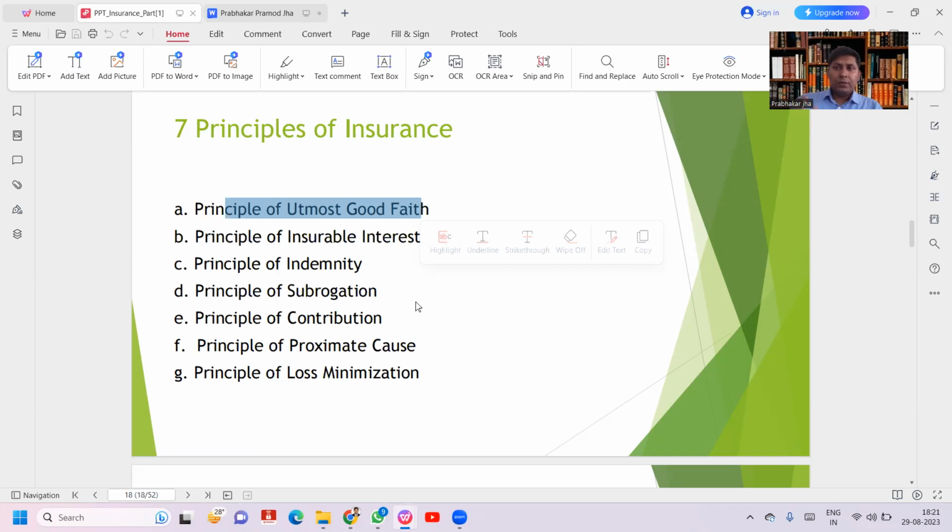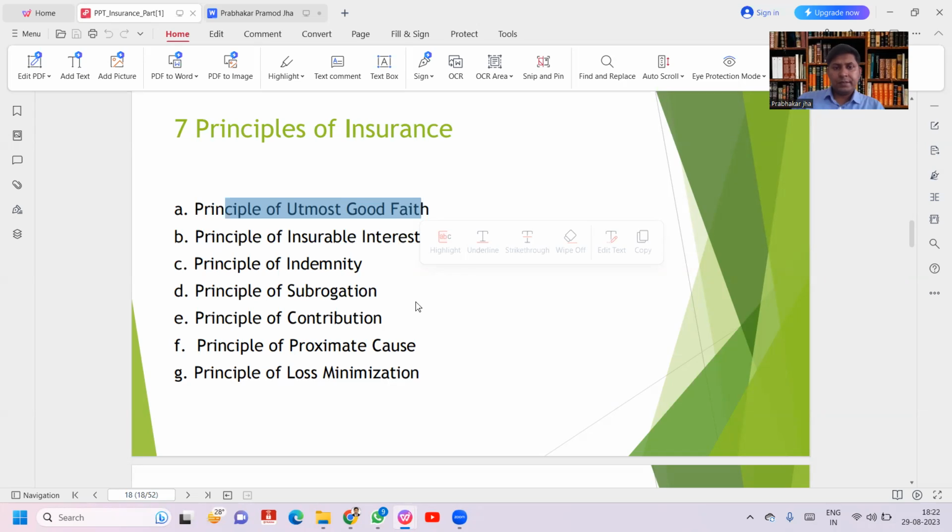Because we know the insurance company, but the insurance company doesn't know us. So they rely on our given data. So that's why it is our duty to declare the correct information. If later on the insurance company comes to know that the information given is incorrect, then they have a reason to decline the claim, because they will say that you have not followed the principle of utmost good faith.